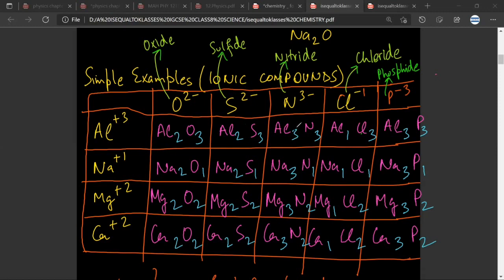And of course, we understand that you just need to take the ratios. Whenever you have to take the ratios, usually the 1 is not written. Have you understood the logic? Yes, sir. Any doubt? No, sir. So this 1 is not written. You won't find Na1Cl-1. Have you understood what I've said? Yes, sir. So you won't find MgO2 or Mg2O2. You will just find MgO because they are taking out the ratios.